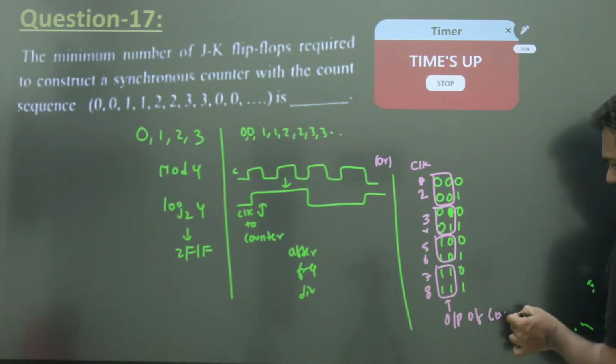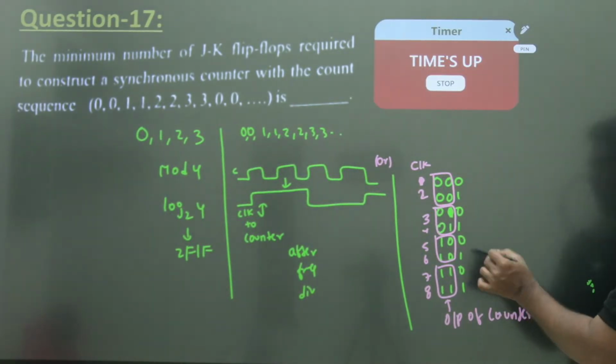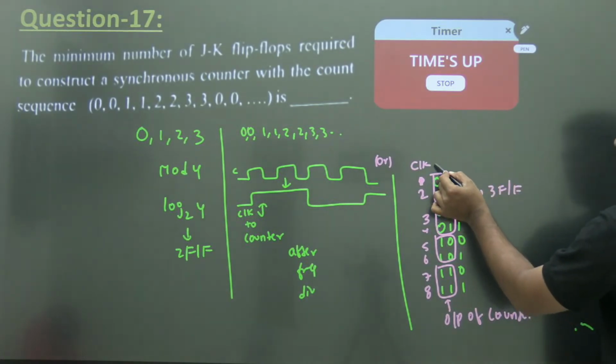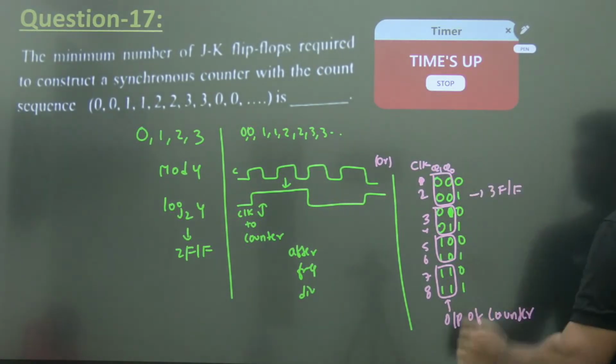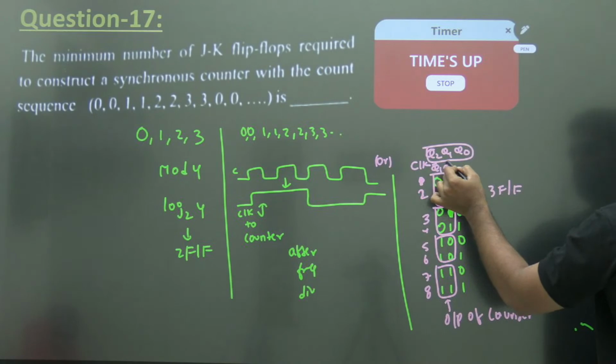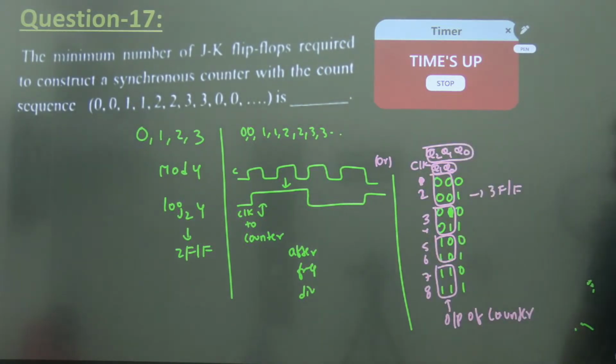We don't take all the 3 bits. We take 3 flip flops, but we take only these two as your counter outputs. Originally, this is your flip flop, but I use only these two. Okay?